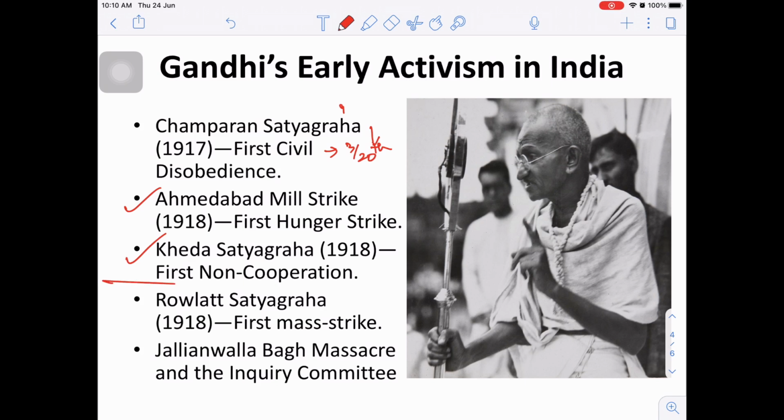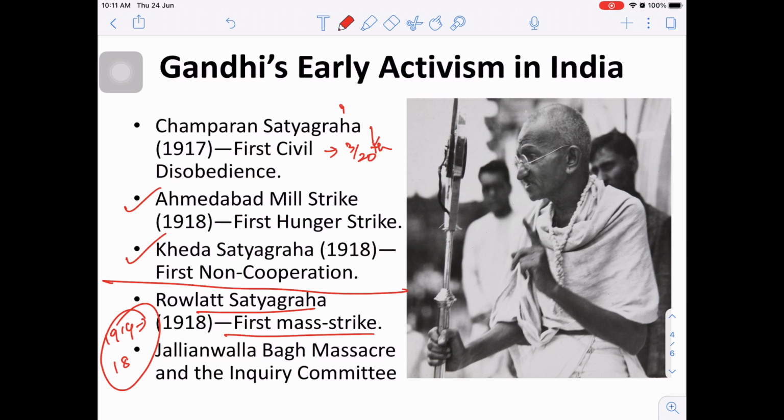So during this period, if you recall, 1914 to 18, parallelly at the global level, the First World War was going on, in which the British allies were winning and the allies of the Ottoman Empire were losing. So during this period, the British Empire, in order to control the rebellion in India, brought in the Rowlatt Act so that any political person or anyone can be arrested without any investigation and put in jail. So against this act, people started to revolt. People like Dr. Satyapal and Kitchlew started fighting against this in Punjab, and they were arrested.